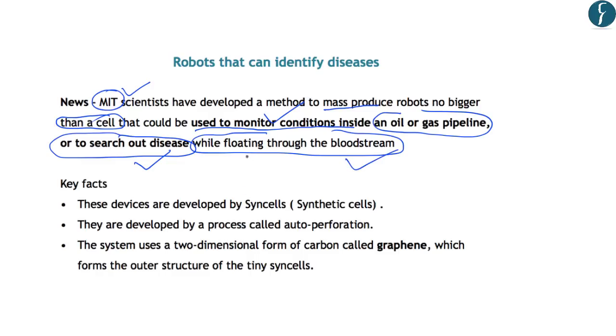Further, some other facts which are related to these robots and are important for us are that these devices are developed by syn cells or synthetic cells, and they are developed by a process called autoperforation. However, it is not important for us to know about the process of autoperforation. However, one important fact is that these systems use a two-dimensional form of carbon which is called graphene. And this graphene forms the outer structure of the synthetic cells which are used to develop these cell-sized robots. So these are only 2-3 important facts which should be learned and kept in mind from exam point of view.